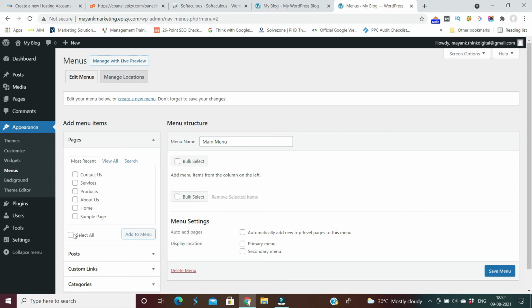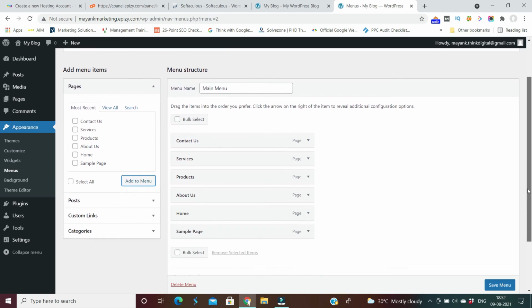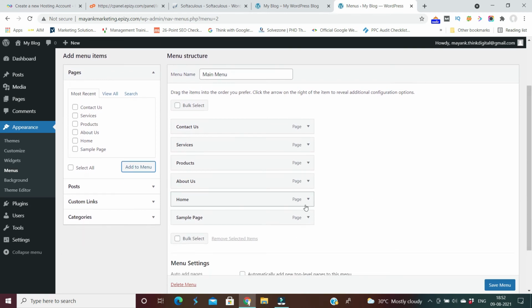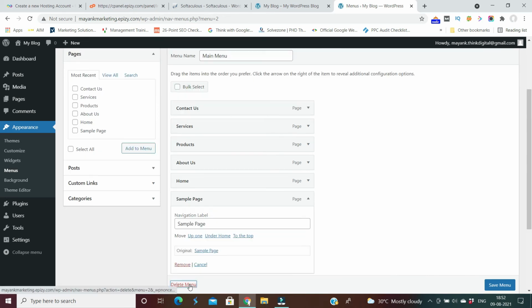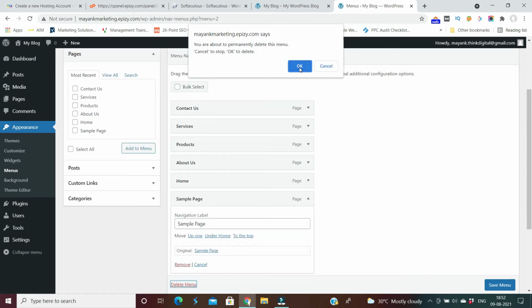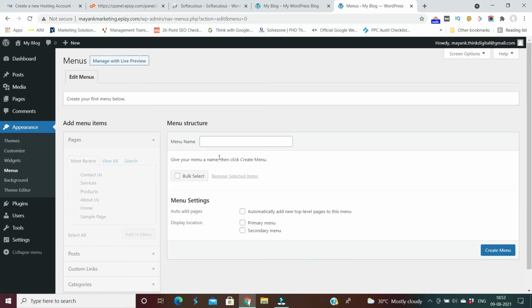After that, select all those pages and bring those pages to the menu section. Here if you are finding some additional pages like sample page, remove this from your menu, and now you can, oh, sorry, main menu.